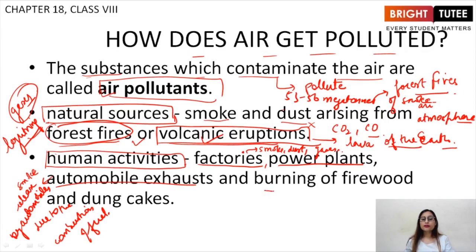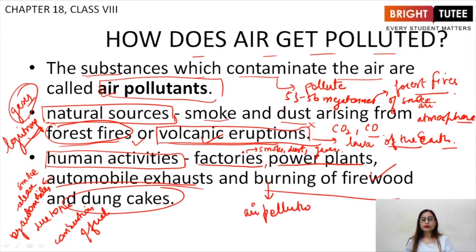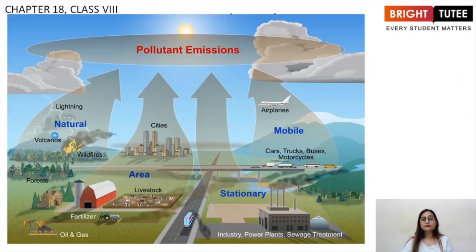Then burning of firewood and dung cakes. When we burn firewood, it is a cause of air pollution. Burning of wood and leaves basically causes air pollution, it releases harmful gases, and burning of dung cakes as well is responsible. So here we have discussed what air pollutants are and what are the natural sources of air pollutants and what are the human activities responsible for air pollutants.